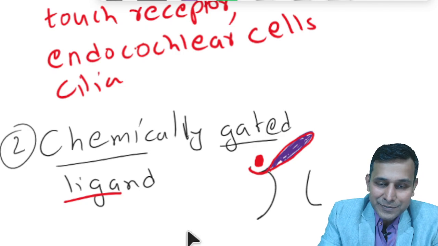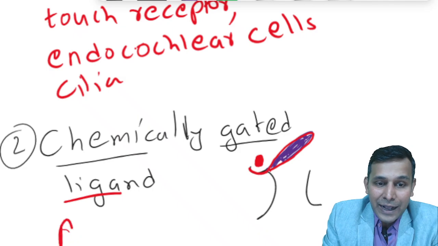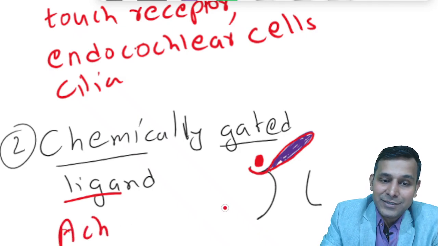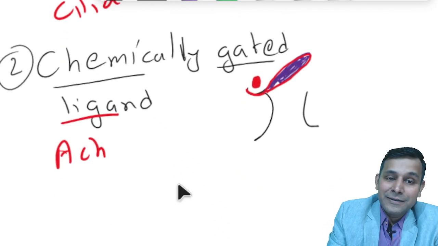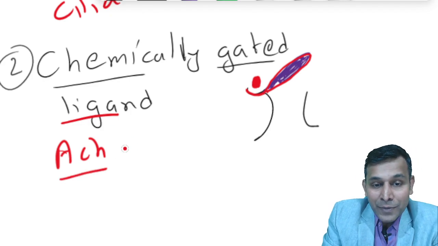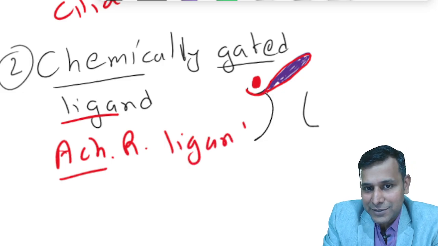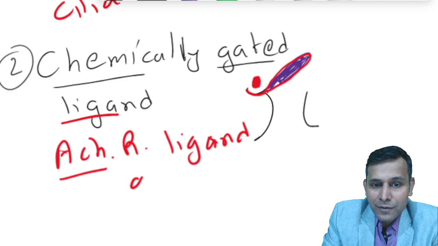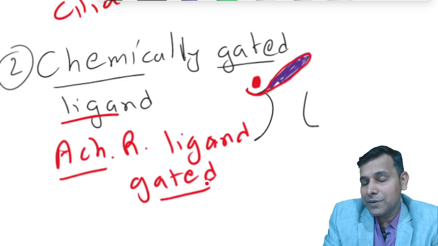Let us go with the third one. Yeah, let us write down the example here first. So we have acetylcholine gated channels for sodium and potassium ion. Acetylcholine gated channels means the acetylcholine becomes a ligand, and these are acetylcholine receptor ligand gated channels which are present at the neuromuscular junction on the muscle membrane.